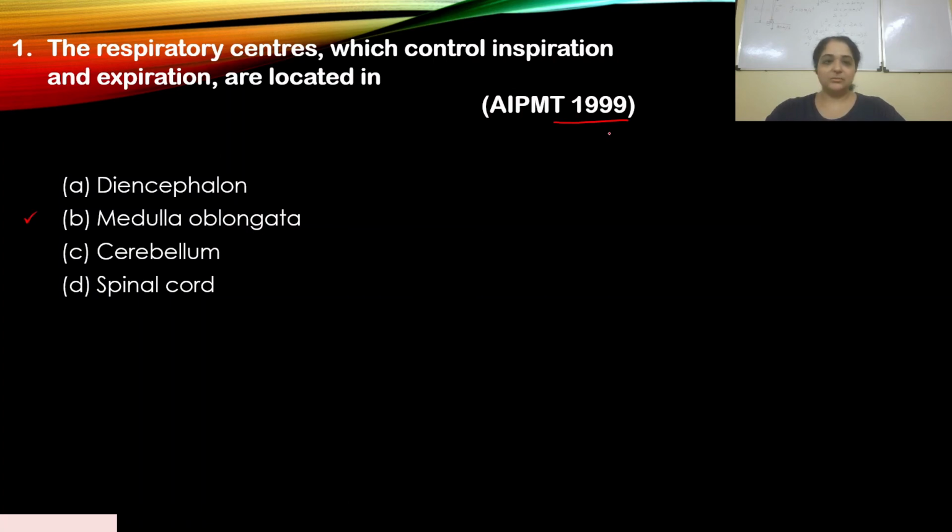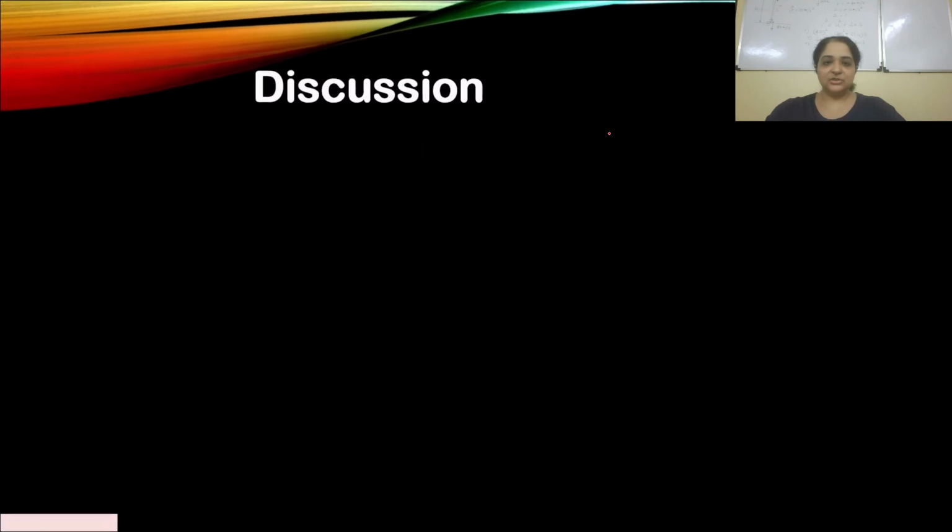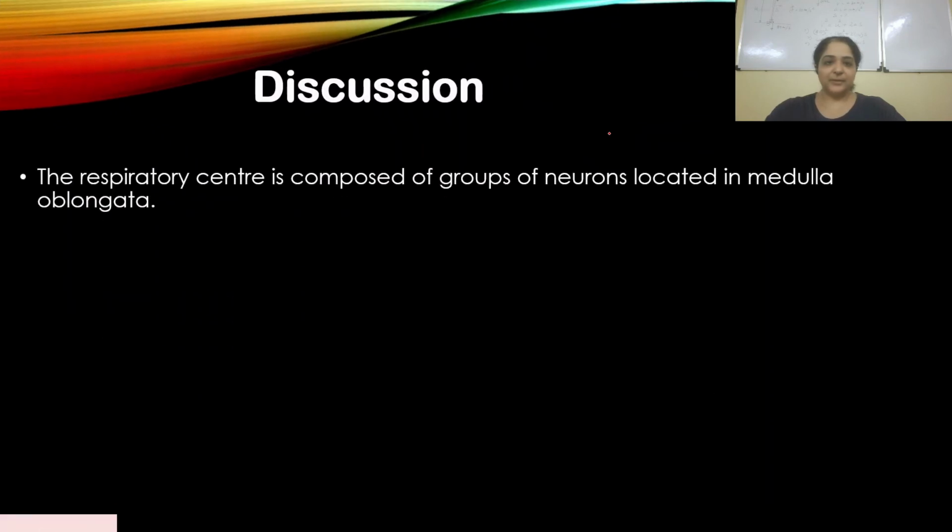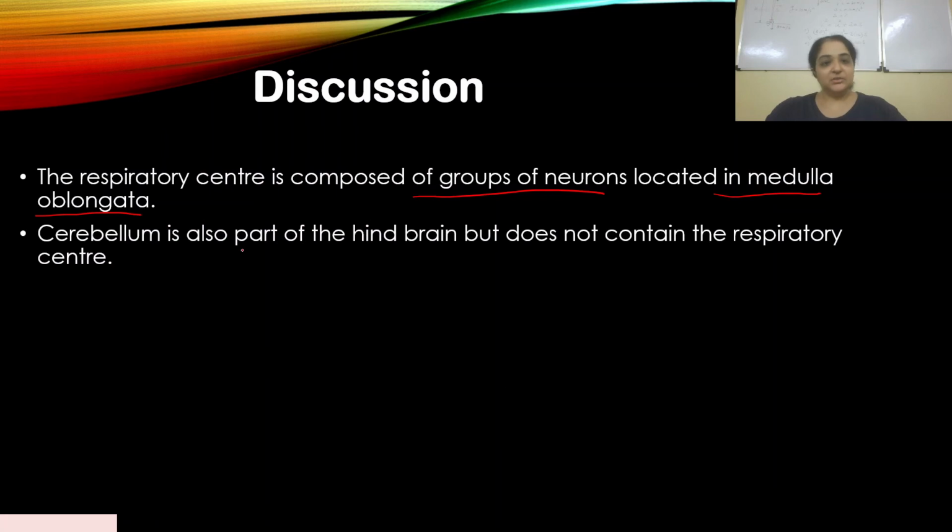So B is your answer, medulla oblongata, and we'll look at the discussion here. The respiratory center is composed of a group of neurons located in medulla oblongata, as I've already stated previously. Cerebellum is also part of the hindbrain where the medulla is present, but it does not contain the respiratory center.